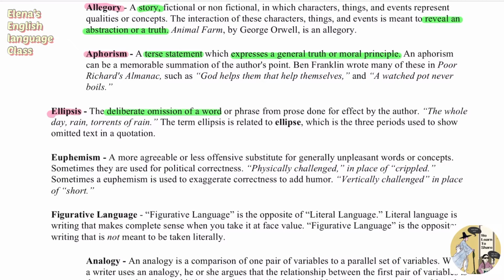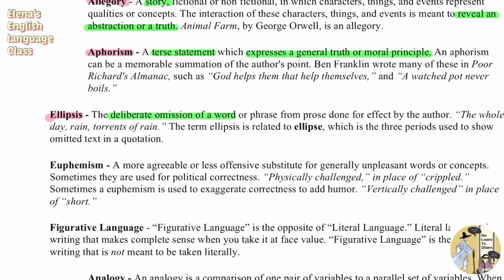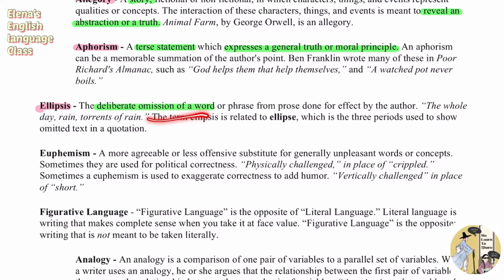The term ellipsis is related to ellipses, which are the three periods used to show omitted text in a quotation. And for me, it was really hard to memorize or match these two. So I just remembered that a girl named Ellie said, I'm going to omit this word carefully. So you can memorize it like me if you want. A girl named Ellie said to her friend that she's going to omit a certain kind of word deliberately.